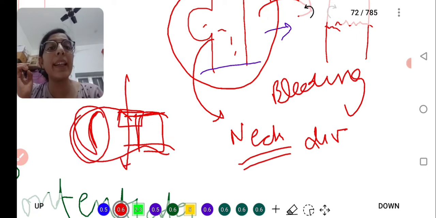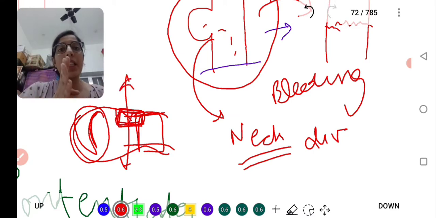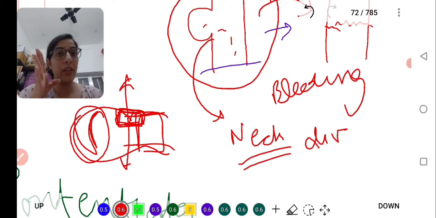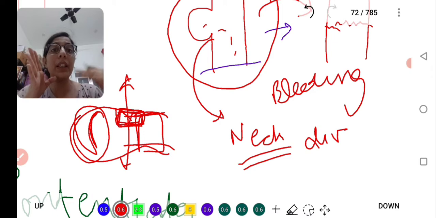But when you find the gastric epithelium here, what will happen? There are chances that some part of the epithelium will remain, and it will further increase the risk of bleeding.